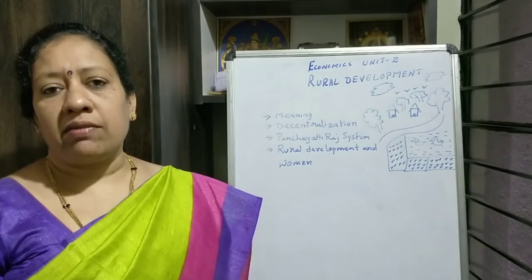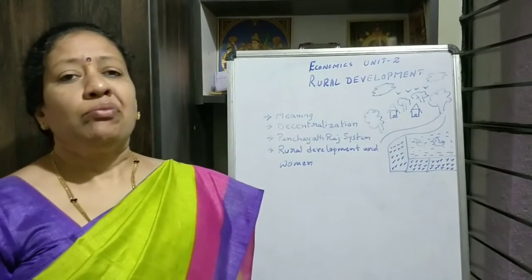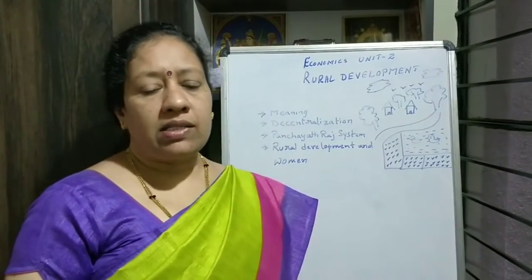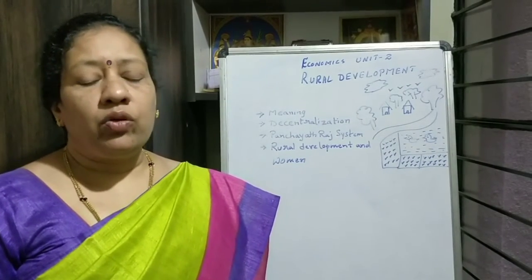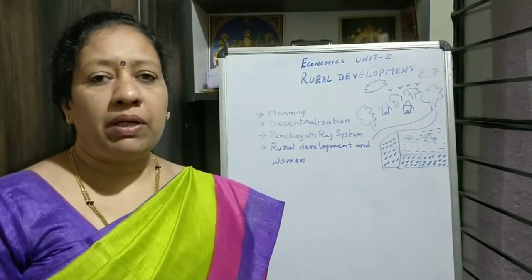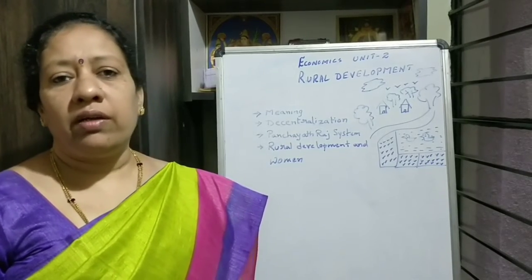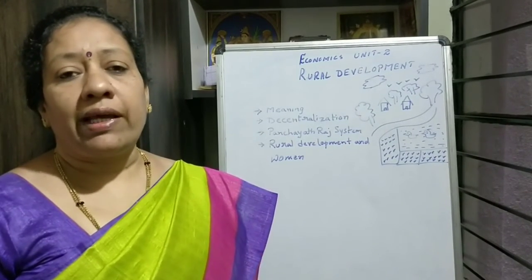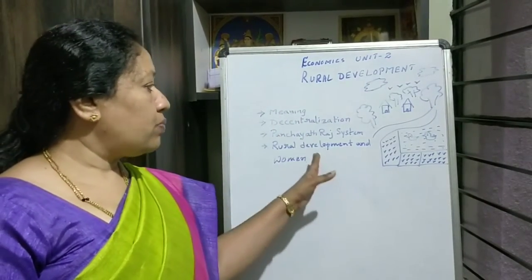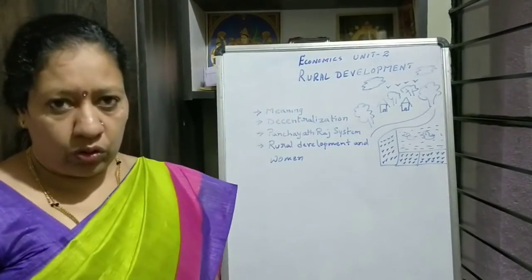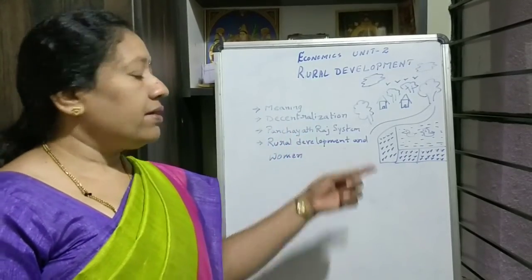For the past 70 years we are observing the development in rural areas and agriculture widely developed. But even though they are following certain primitive methods which may not give fruitful results for the economic development of our country. So let us know about all these points, that is meaning of rural development and decentralization.